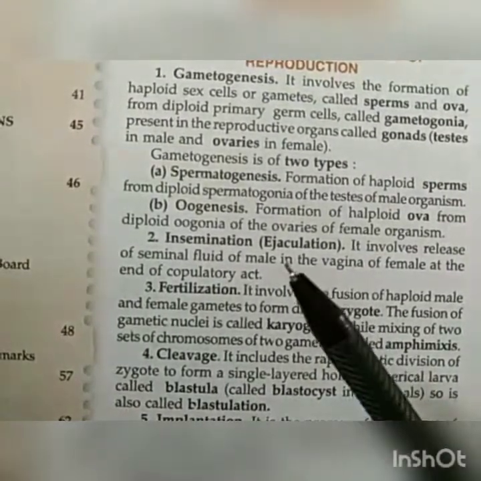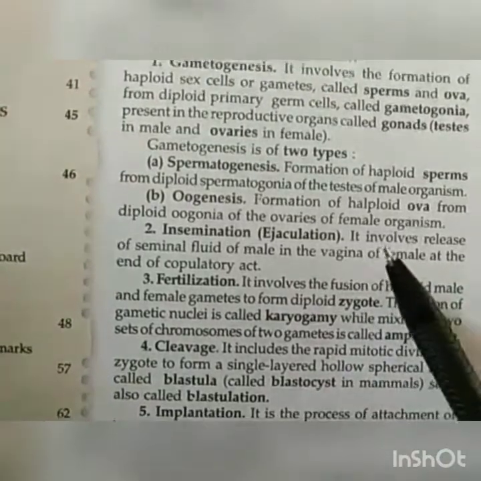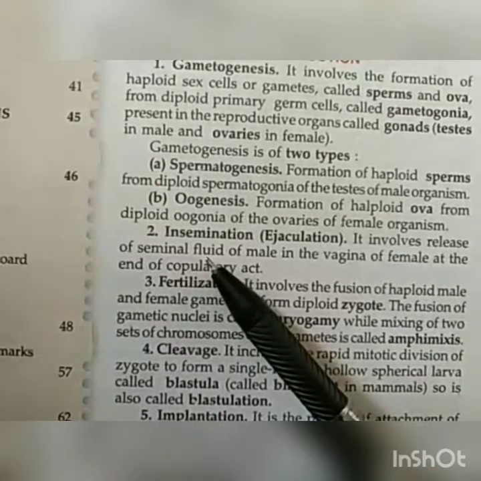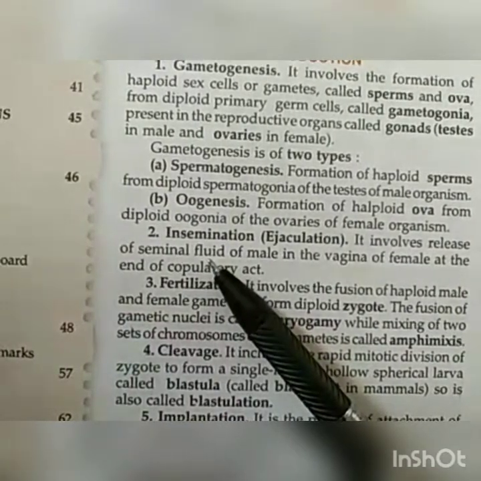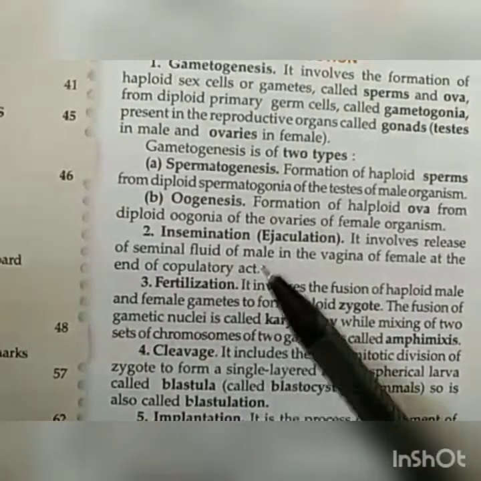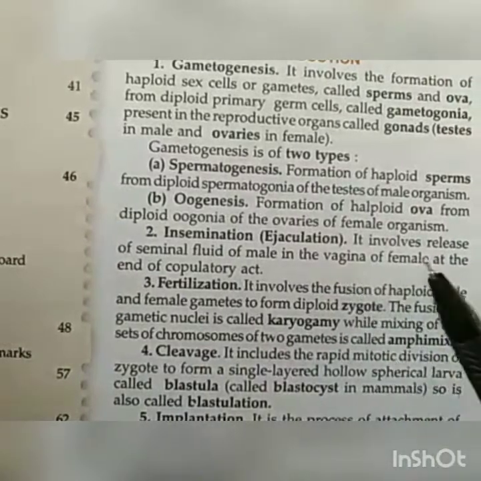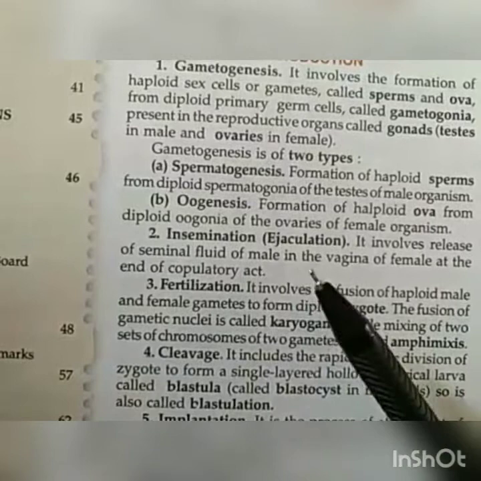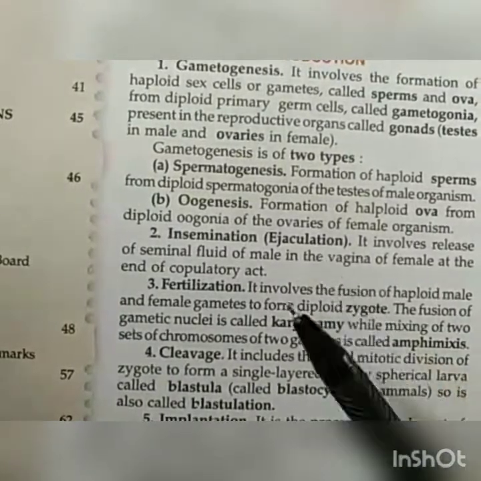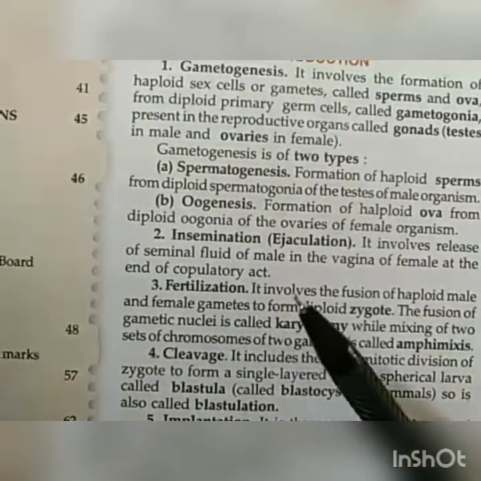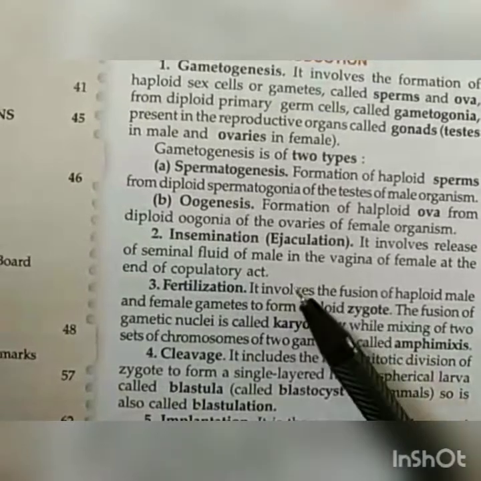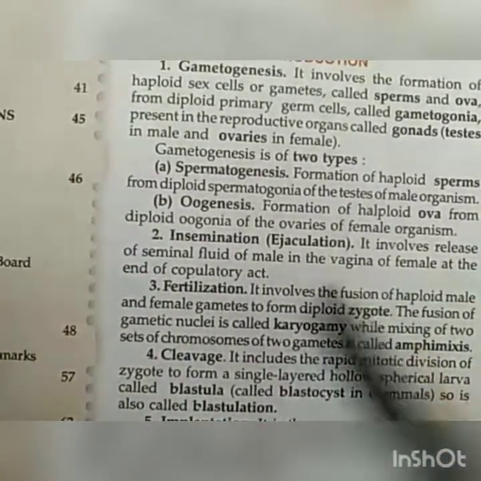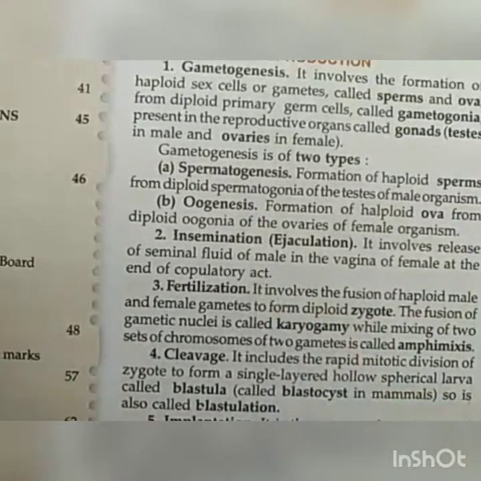So ejaculation or insemination involves release of seminal fluid, matlab sperms plus the secretion of all the accessory sex glands of the male in the vagina of a female by a kind of copulatory act. Means if during sexual intercourse the male ejaculates its seminal fluid inside the vagina of a female, that is said to be the ejaculation or insemination.